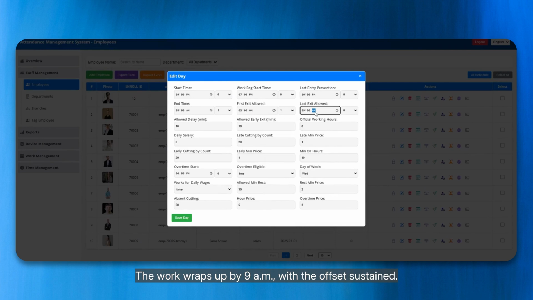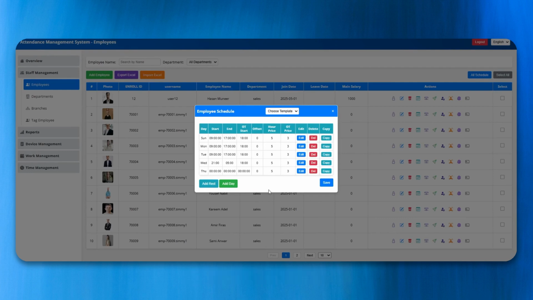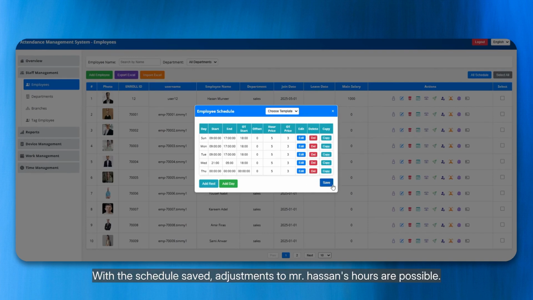with the offset sustained. From Sunday to Tuesday, Mr. Hassan maintains his regular hours. Wednesday features a night shift. Thursday is a rest day. Finally, Friday and Saturday mark the weekend for Mr. Hassan. With the schedule saved, adjustments to Mr. Hassan's hours are possible.